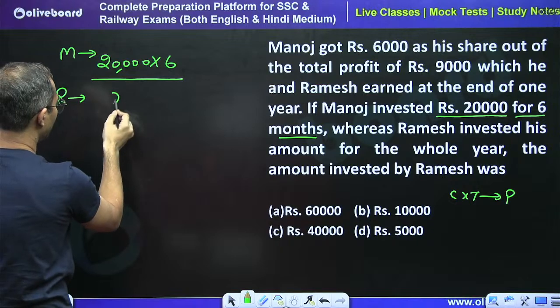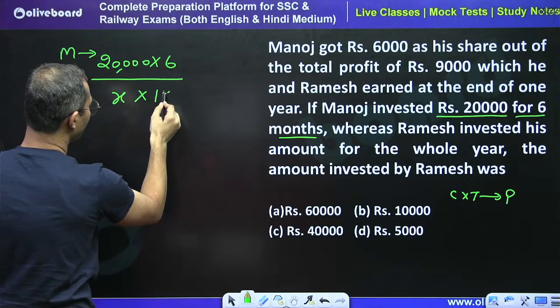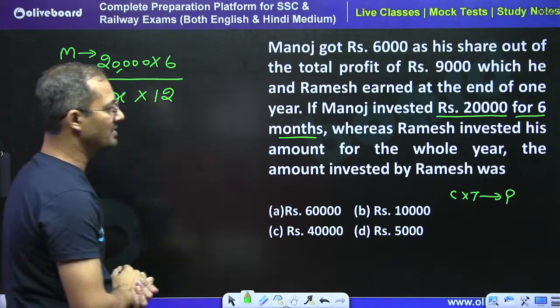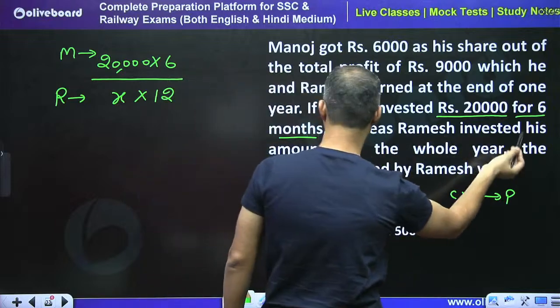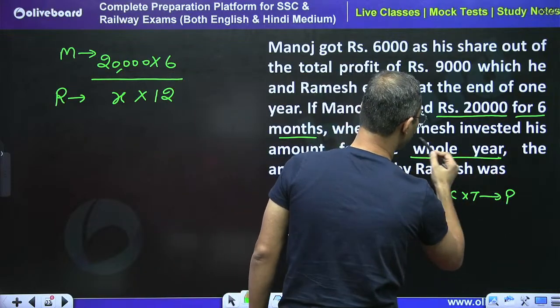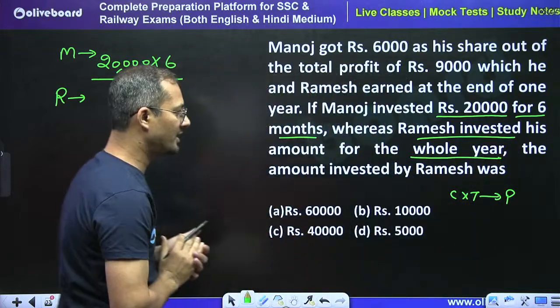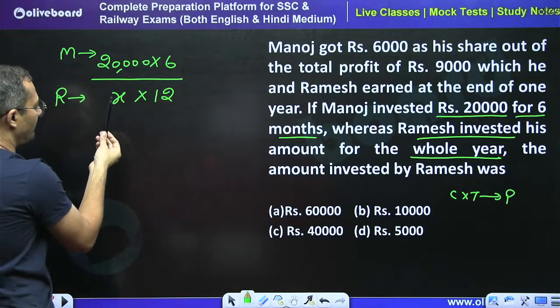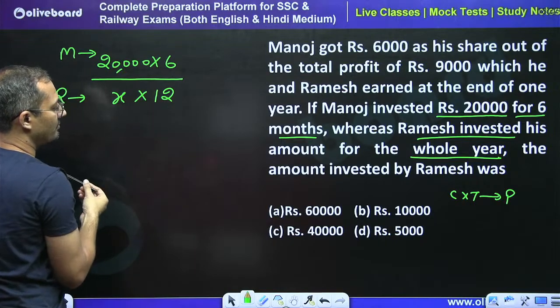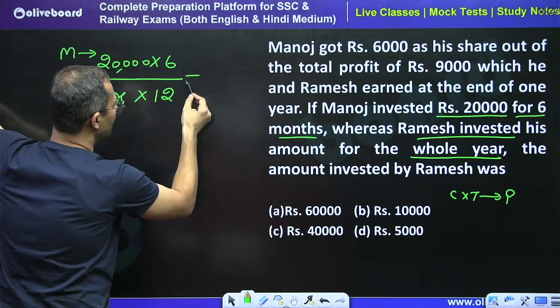So Ramesh invested, let's say, X money. For how much time? 12 months, right? Ramesh invested his amount for the whole year. That's why I'm taking Ramesh invested X rupees for 12 months. So this must be equal to profit.